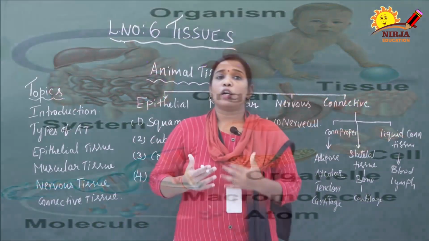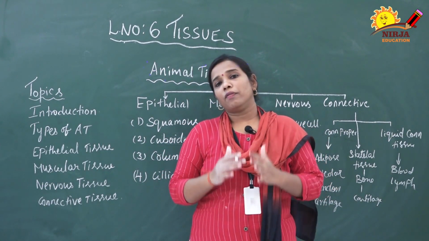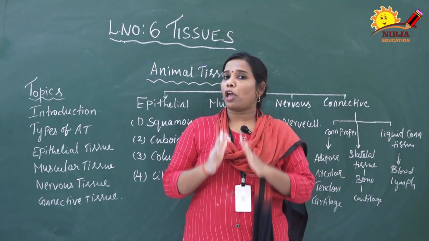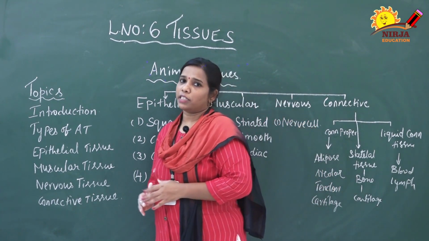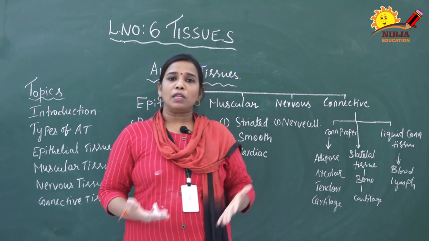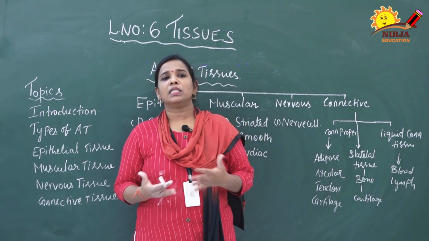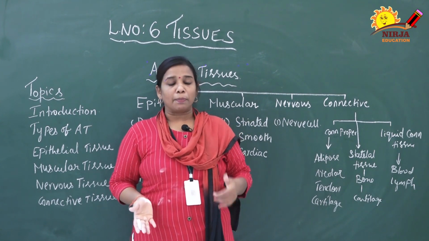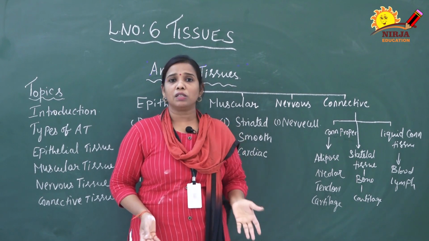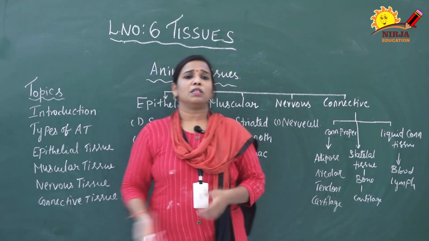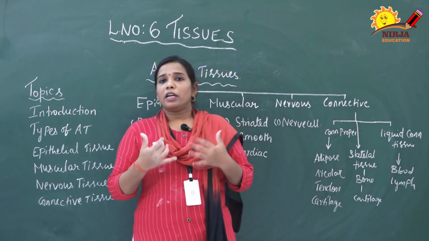In this video, we are going to study animal tissue: where it is present and what its function is, everything in detail. Man is a multicellular organism. It consists of many organs and organ systems, for example the digestive system, excretory system, nervous system, muscular system, skeletal system or vascular system. We have different types of organs and organ systems in our body.